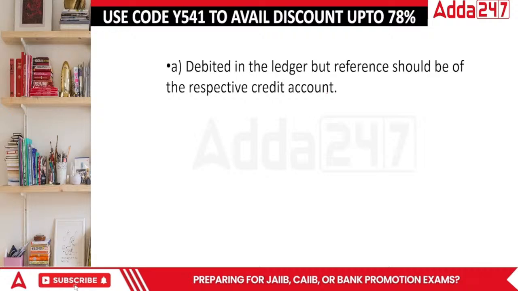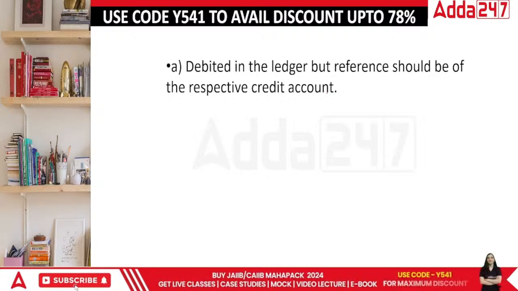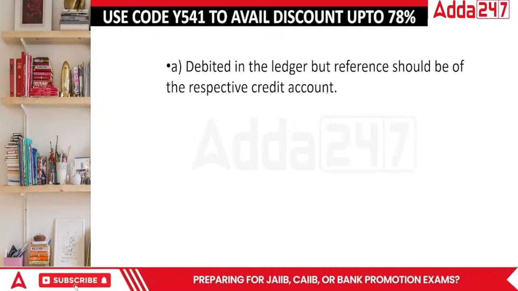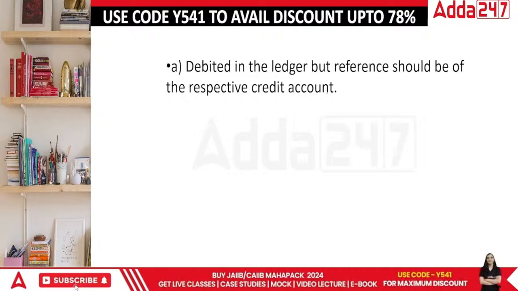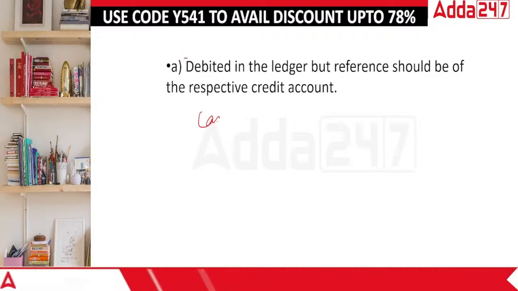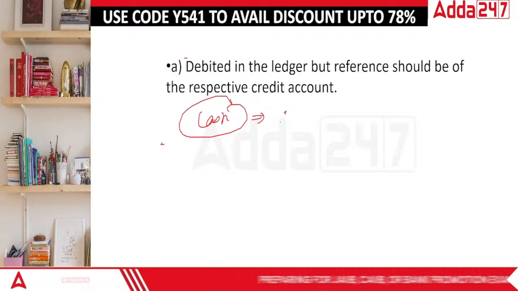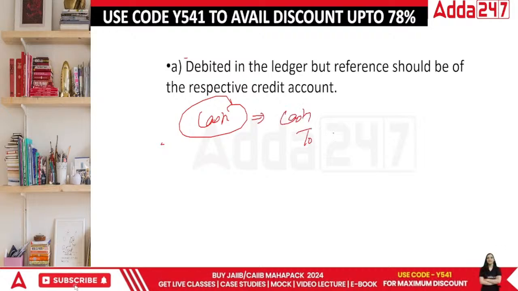That means if you're looking at the credit side or the debit side of a journal, then the journal has to be recorded respectively. While recording it, make sure that the journal is recorded in a certain way. Say it is of cash, okay, the cash journal has to be recorded. I made some cash to capital.